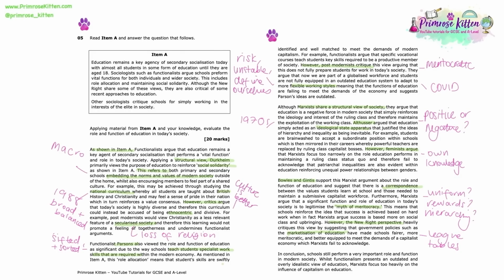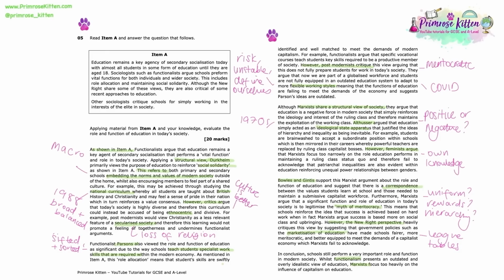And finally, our conclusion. In conclusion, schools still perform a very important role and function in modern society. Whilst functionalism presents an outdated and overly idealistic view of education, Marx is focused too heavily on the influence of capitalism on education. So we've got a nice simple conclusion here where we summarise the two main perspectives that we have discussed. And we argue that functionalists, they take that rose-tinted view of education like they do the other structures in society. It's an overly idealistic view that education works to serve the whole of society in a positive way.